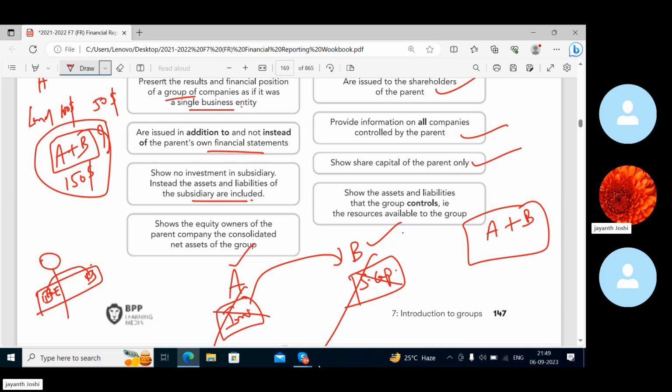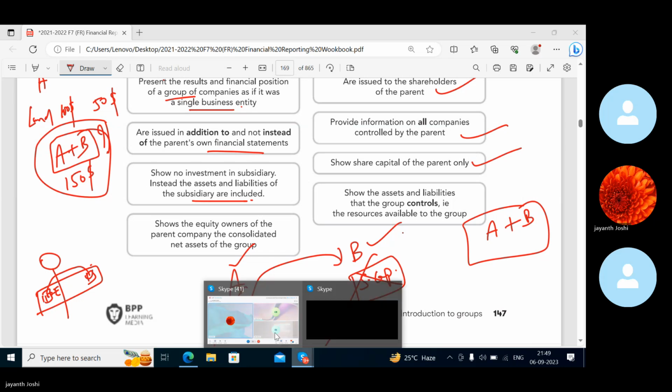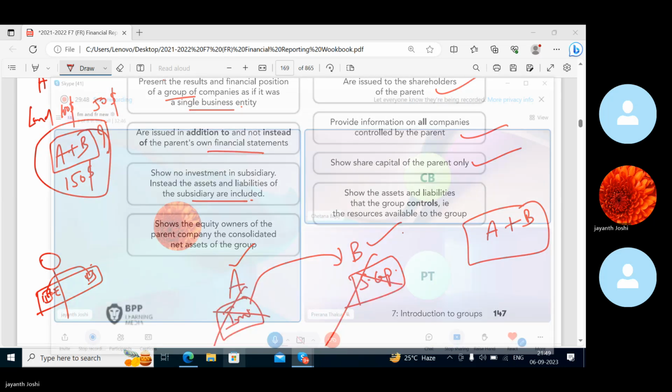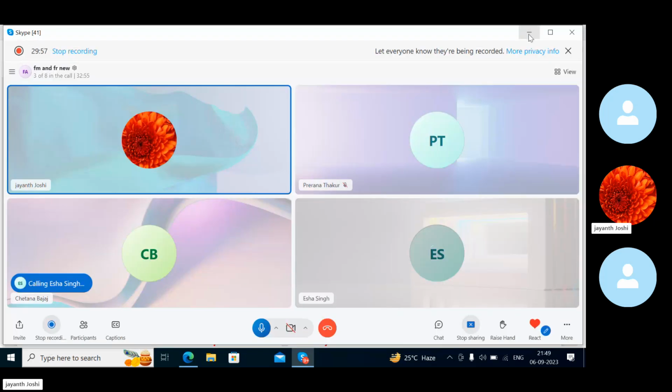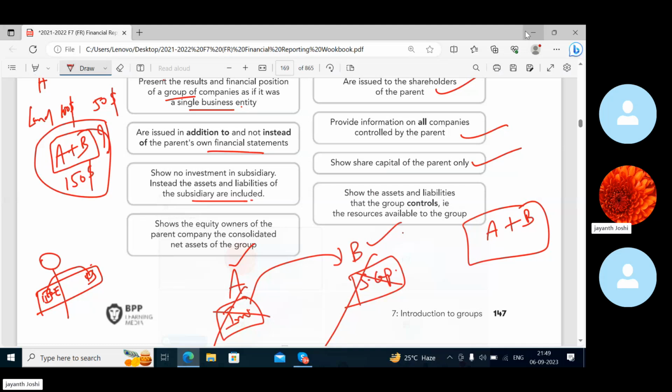Isha, did you understand? Isha, I'm asking, did you understand? Yes, sir. Okay, maybe some problem with connection. Two minutes. Yeah, just wait.